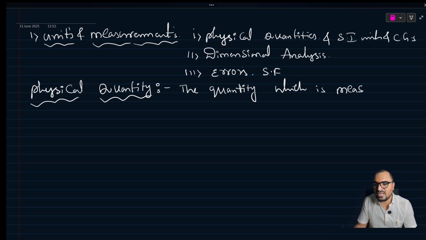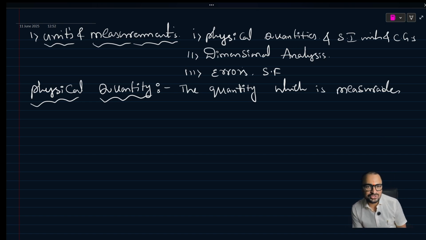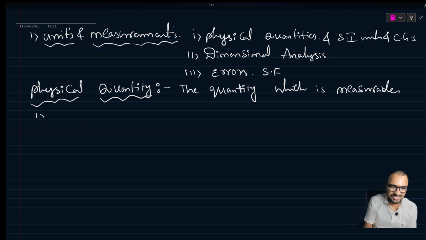What are the things we are able to measure? We can measure different things like mass, time, length, force, weight. We can even measure the mass of the earth, the distance from the sun to earth. These all come under physical quantities. In that we have three types of physical quantities. I'll try to make the writing as simple as possible, because if I write everything, it is going to lag.